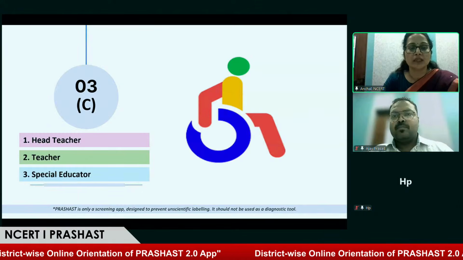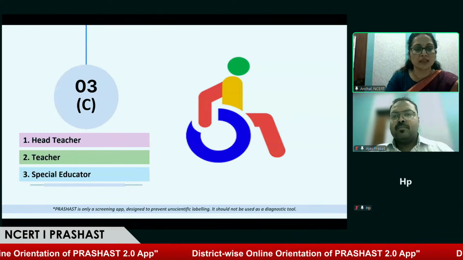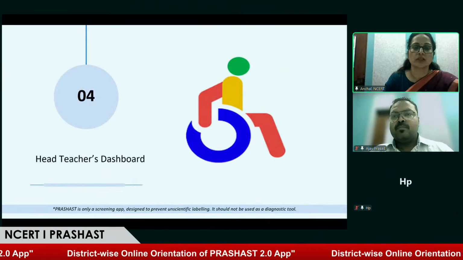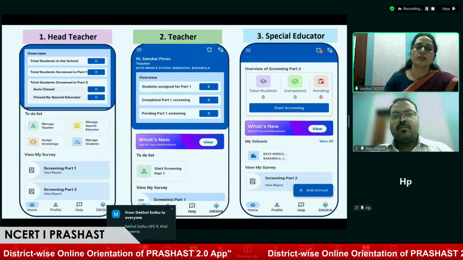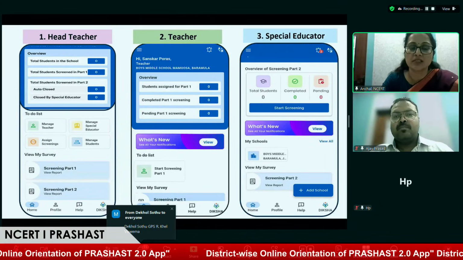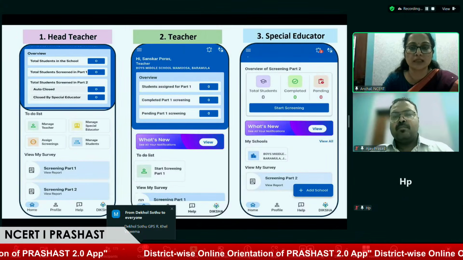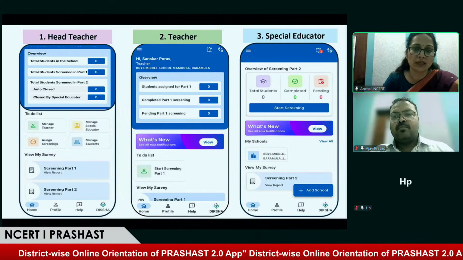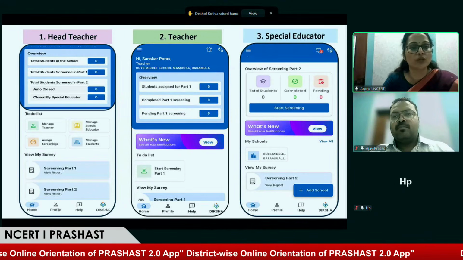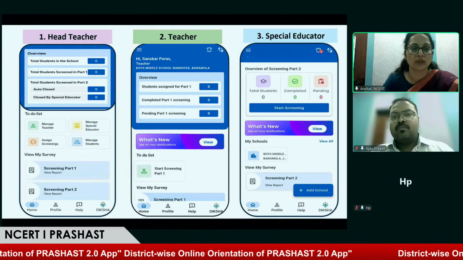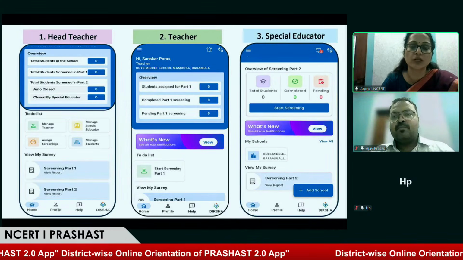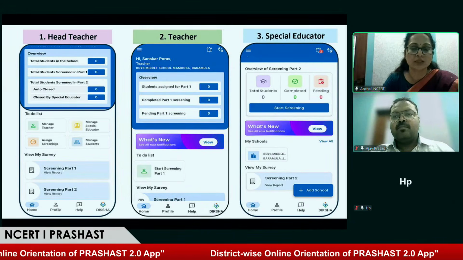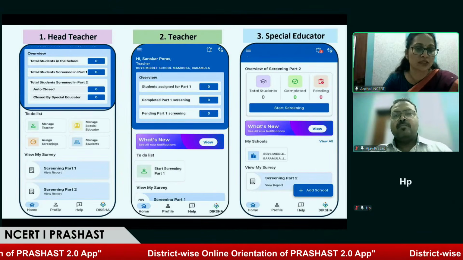So after the role selection, now we can see the dashboard of all three stakeholders. This is the page. So at this screen, we have three screens. First is the head teacher, second is the teacher, and third is the special educator. These are the home pages of all three stakeholders. So all three screens you can see clearly. There is an option to overview the screening data at the school level for the head teacher, and the special educator can monitor and overview the screening part 2 of all the schools with which he or she is associated.